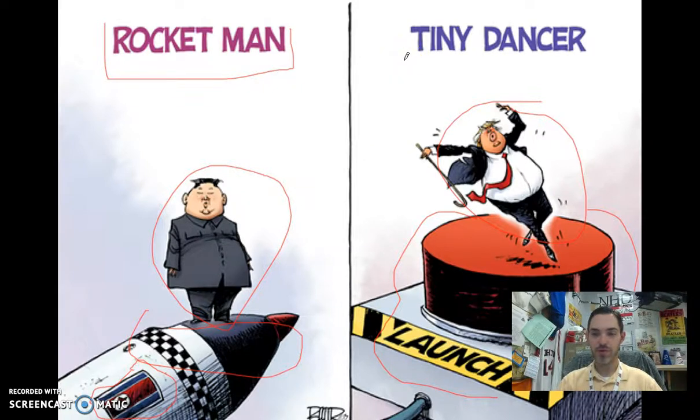What was a little disappointing, and I think only one person actually got it, was furthering the joke. Rocket Man, of course, is a song by Elton John. Here we have another Elton John classic, Tiny Dancer, which refers to the president and his actions, tap dancing with disaster. So hopefully that clears up some of the comments that were on your quizzes this week.